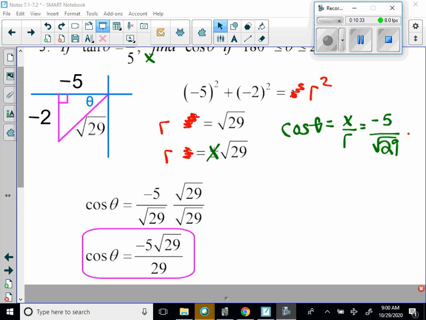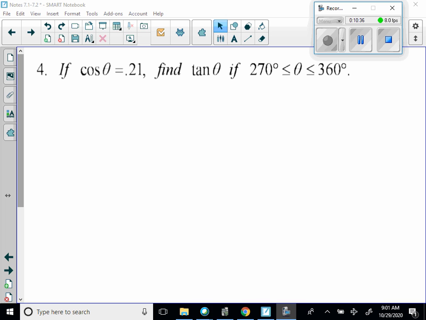Pause if you need to. I'm going to the next screen. Okay, here's what I'll do. I'll work it two different ways. I'll work it using the triangle method, then I'll work it using the Pythagorean theorem to show you get the answer both ways.